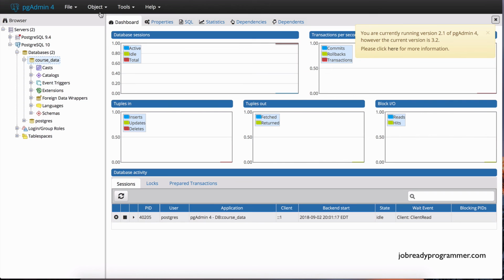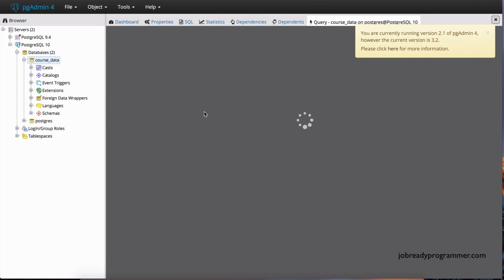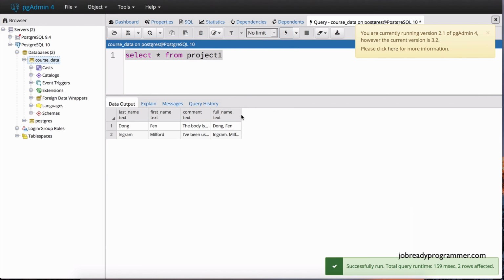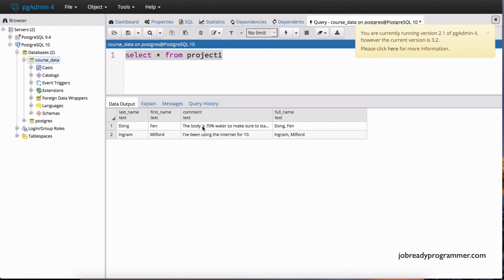So let's open up the query tool and do a select star from project 1, and I should see those records. And boom, there you go. We see our data that we pulled from the CSV file, and we're only seeing those 2 records that we want, the records with the comments with numbers by Don Fenn and Milford Ingram.